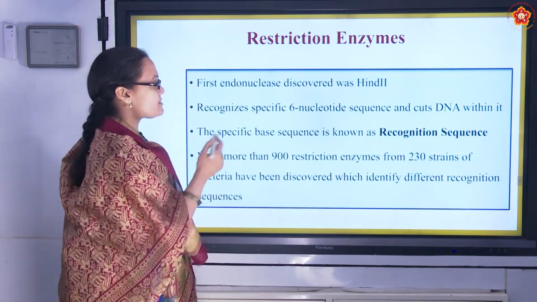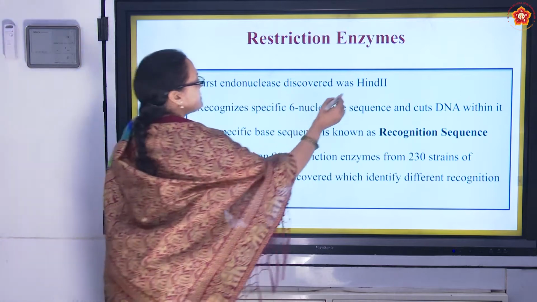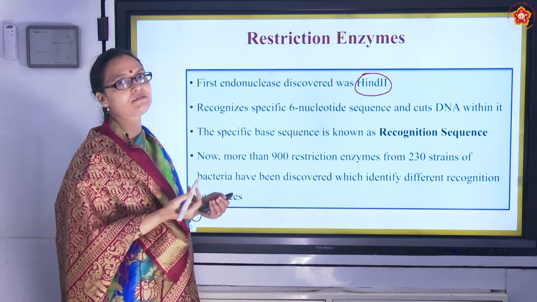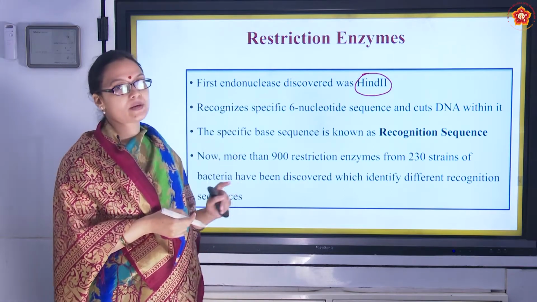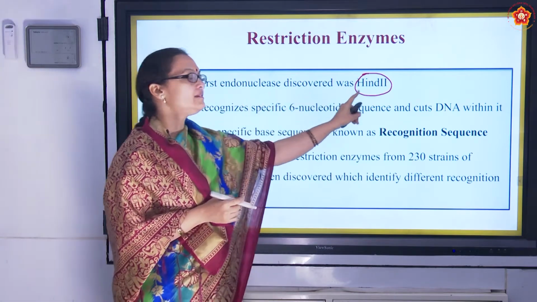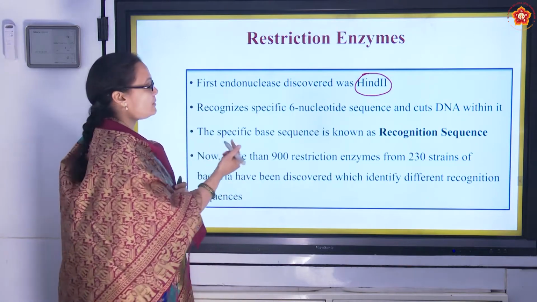So here we have some important points, like the first endonuclease that was discovered is HindII. Usually their names are derived from the bacteria from which they are obtained. So this can be a 1-mark question. What was the first endonuclease derived? That was HindII.